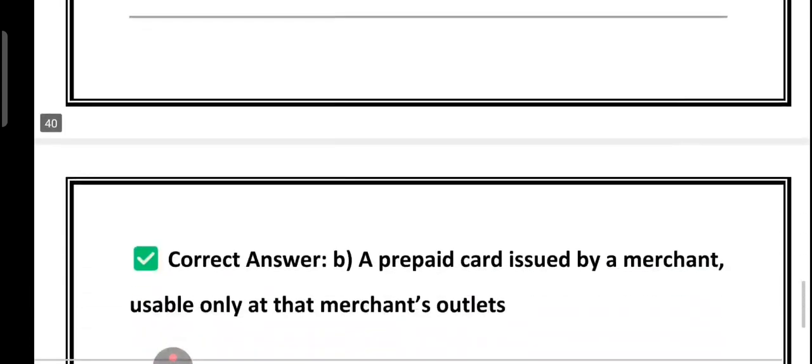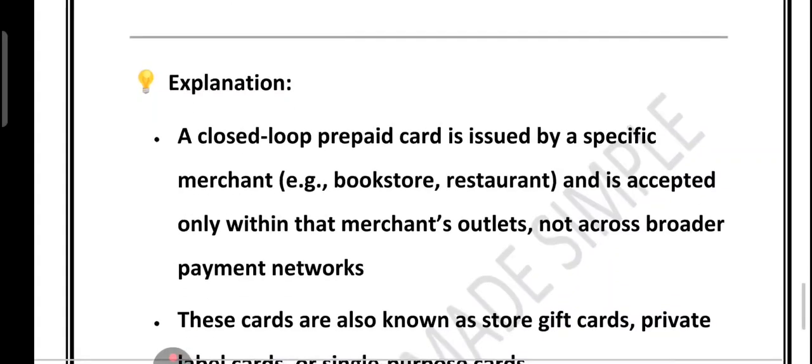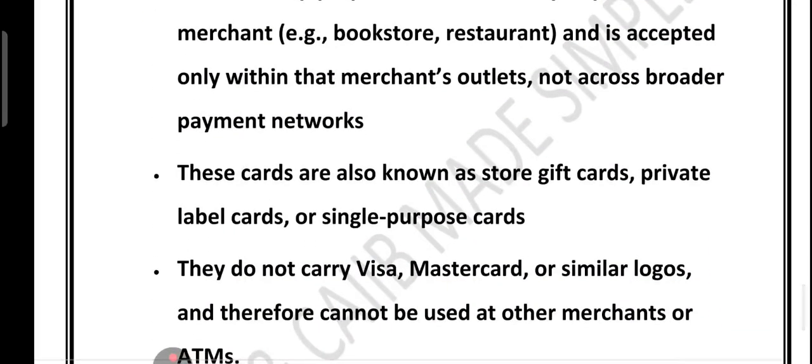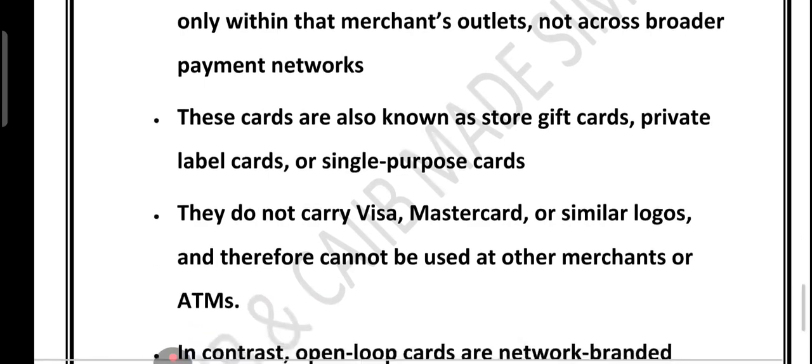So let's summarize the key points. I told you that closed loop prepaid cards are usable only at the merchant who issued them, like a Starbucks card, right? That is called a closed loop prepaid card. Open loop prepaid cards can be used anywhere. Visa, MasterCard, RuPay is accepted. For example, a Visa gift card, that is called an open loop prepaid card.